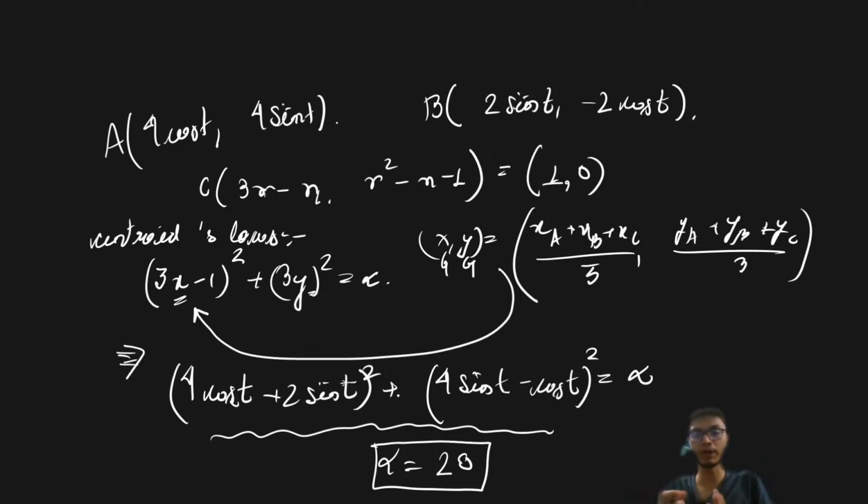I hope you can try to solve it. You will find out very simply that the sine and cos terms will actually get cancelled out. Once you put that back into this equation, you will get the value of alpha equal to 20, which is very simple.